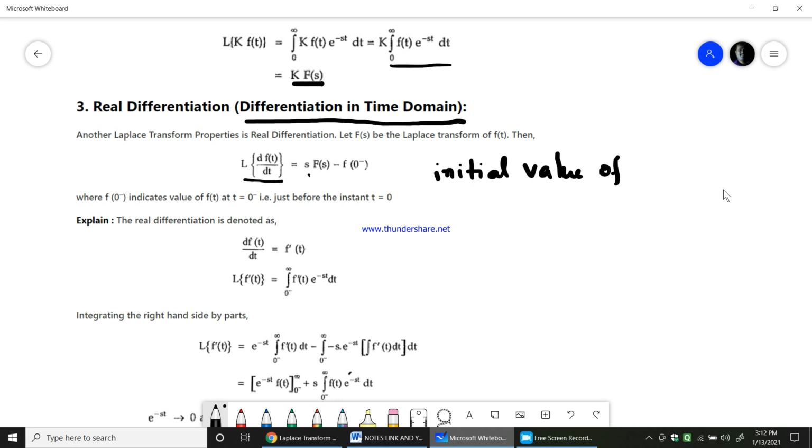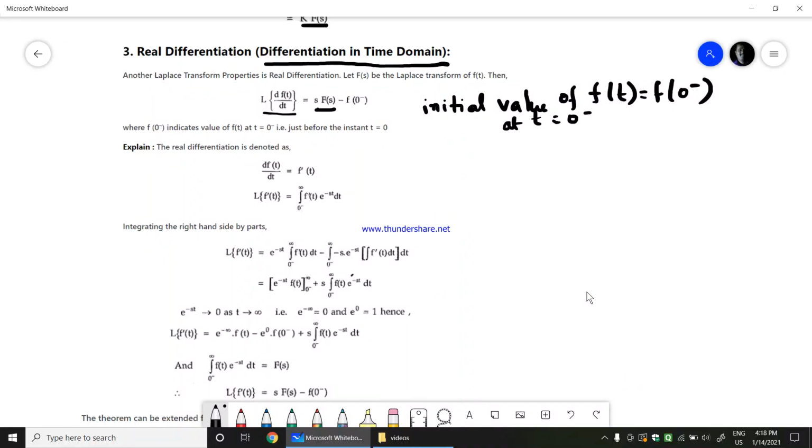The initial value of f of t would be equal to f of 0 minus, that is, at time t equals 0 minus. Normally, most of the time we assume f of 0 minus to be equal to 0, and we get s into F of s as the Laplace transform of the differentiation of f of t. So anyway, let me get into the explanation of the real differentiation and its Laplace transform, and this is the proof for that.